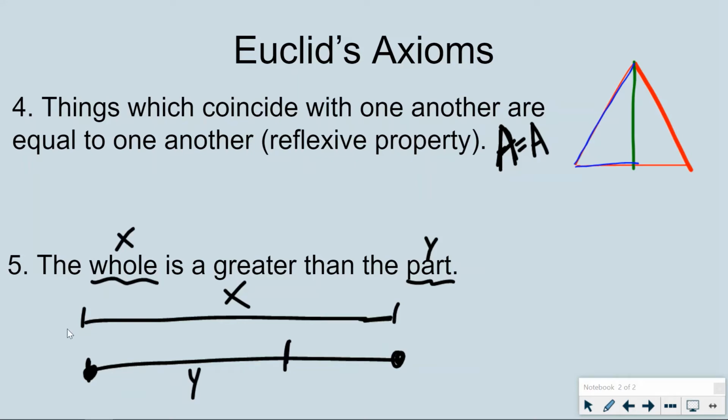Again, that seems so obvious, but what it's really building up to is that I can take another number, let's call that z, and add it to y. I can take another measurement, add it to y, and build it up to make x. There are other conclusions that we can make from this, but that is the most basic one, that eventually we can take y, add something to it, and build up to the whole, because the whole is greater than the part.